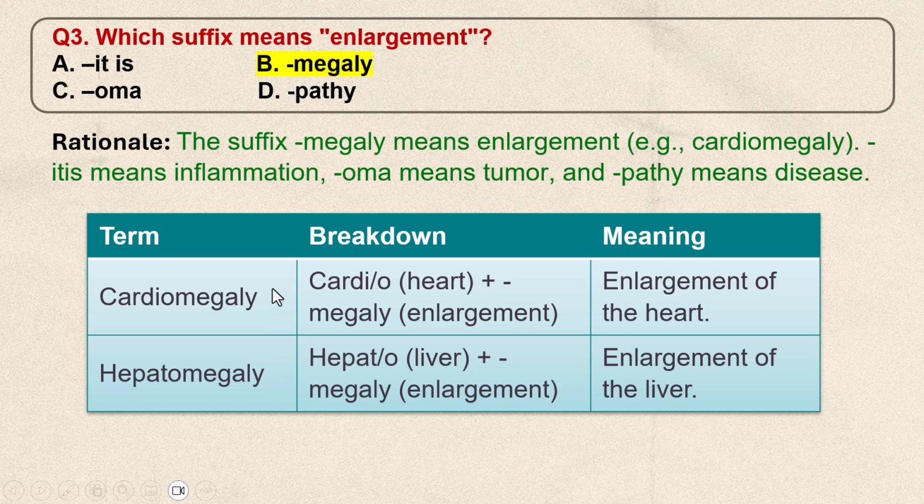Let's see some examples. Cardiomegaly is an enlargement of the heart. Hepatomegaly is enlargement of the liver.